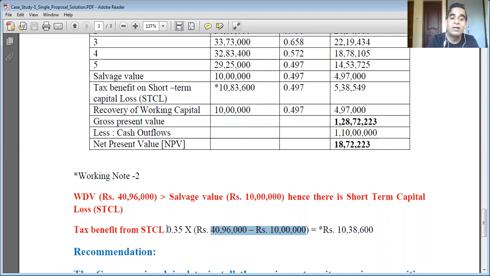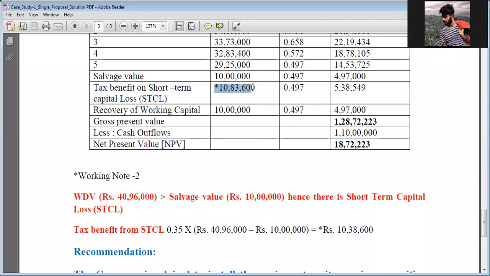So that tax, 0.35 or 35% tax on 30,96,000 rupees, which is 10,83,600, is considered as a cash inflow in financial management. That's why we write here: tax benefit on short-term capital loss is 10,83,600.